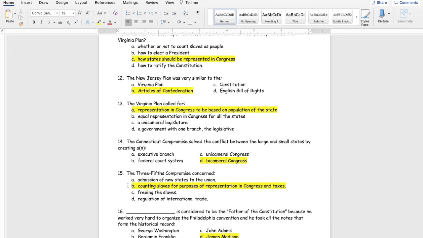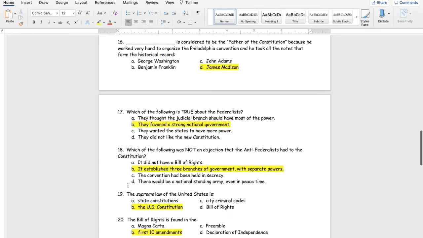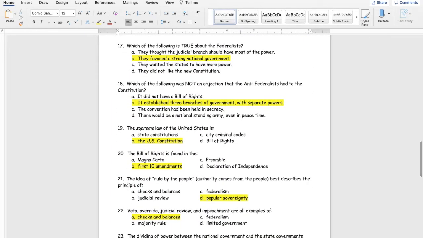16, who is considered to be the father of the Constitution because he worked very hard to organize the Philadelphia Convention? That would be D, James Madison. Moving on to number 17, which of the following is true about the Federalists? B, they favored a strong national government.